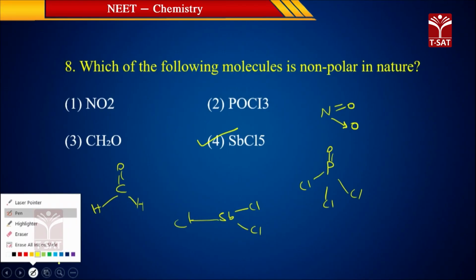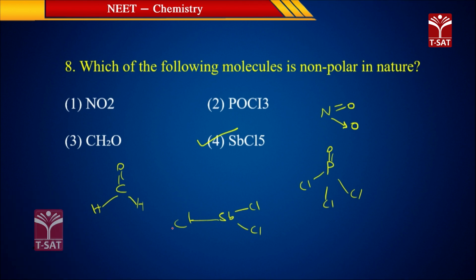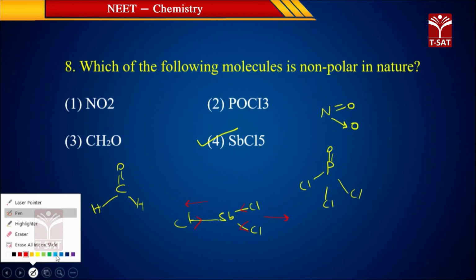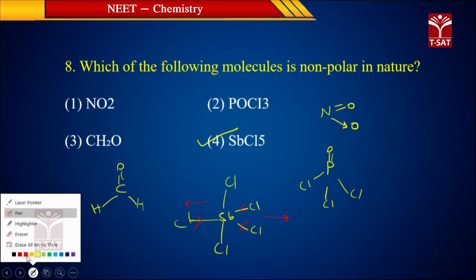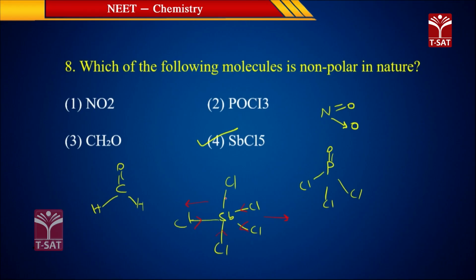So its vector moments cancel each other. These 2 go in this direction, this comes in. Its vector moment is cancelled, and 2 more chlorines are there, one at the top and one at the bottom. Its vector moment is also cancelled. So the net vector moment of this molecule is 0, so its dipole moment is also 0.